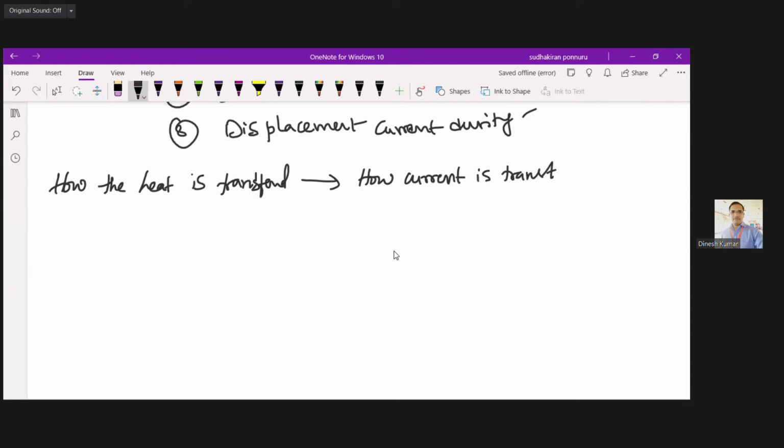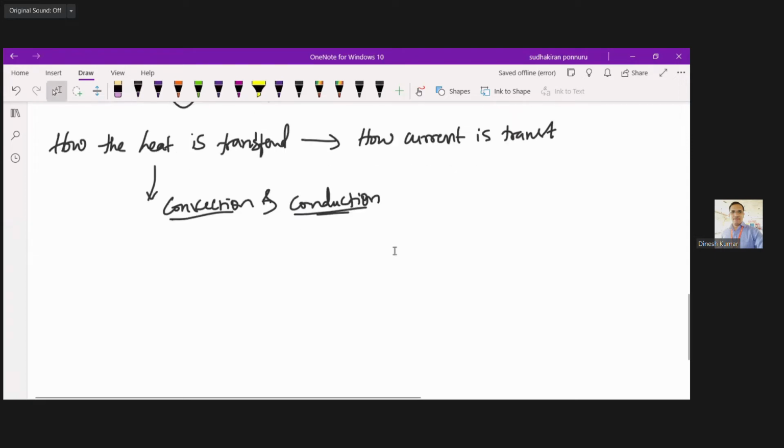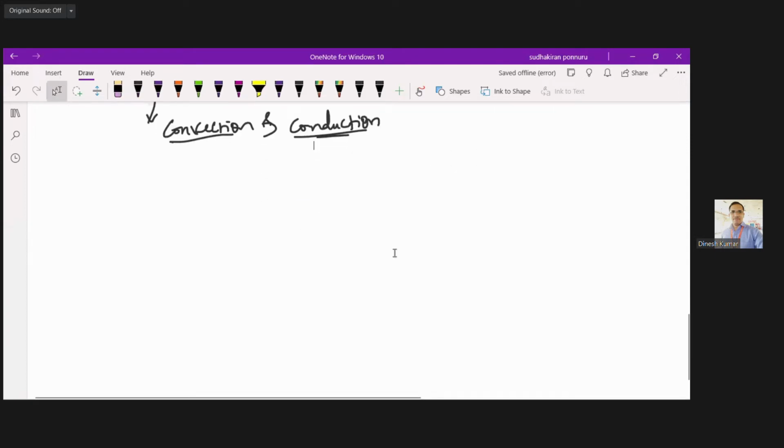Heat can be transferred in the form of convection as well as conduction. If you understand these terms, similarly you can understand the flow of current in the form of convection as well as conduction.